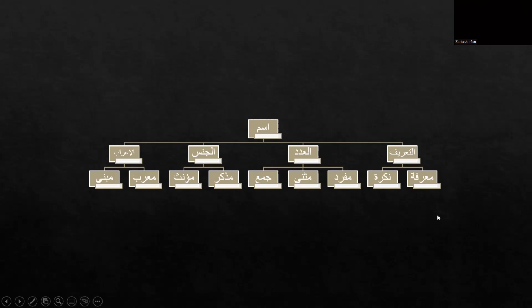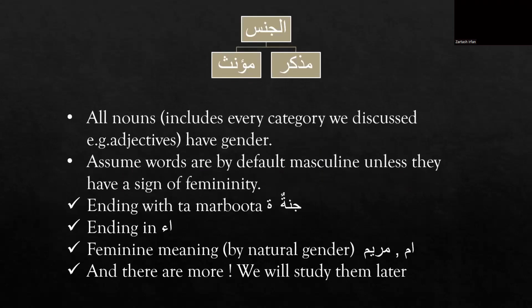Tarif has two types, marifa and nakira. Al-adad has three types, mufrad, musanna, and jama. Al-jins, or the gender, has two types, muzakkar and muannas. And al-i'rab again has two types, mu'rab and mabni. So inshallah ta'ala, we are going to study them all in the later lessons.